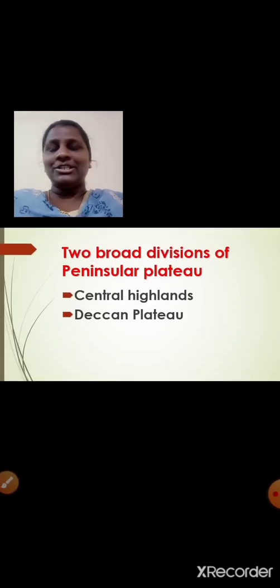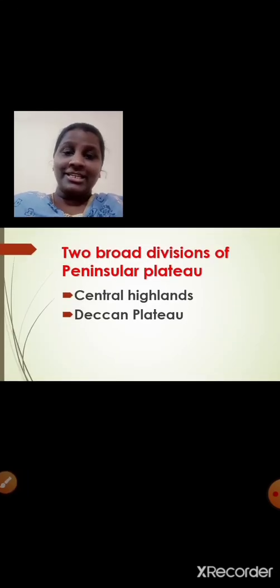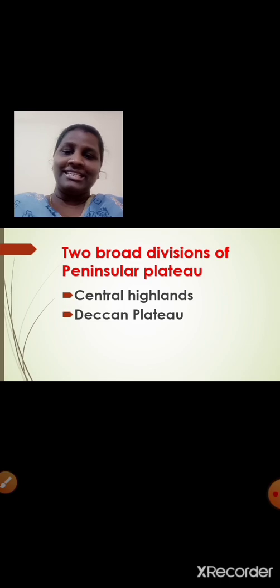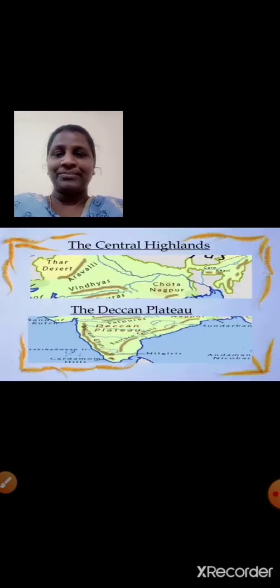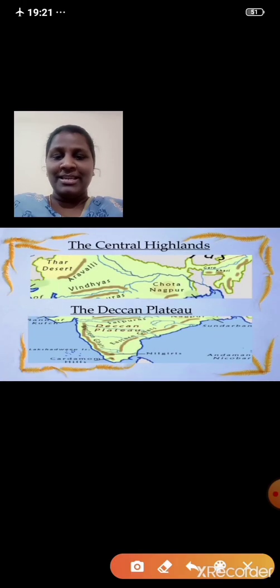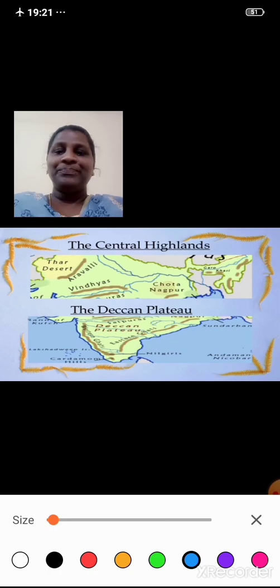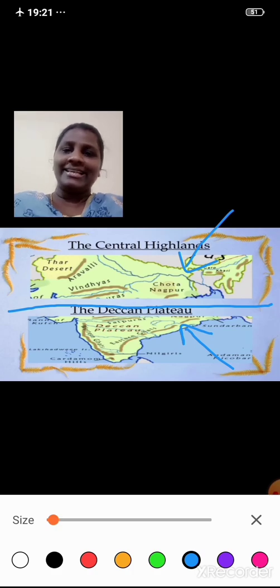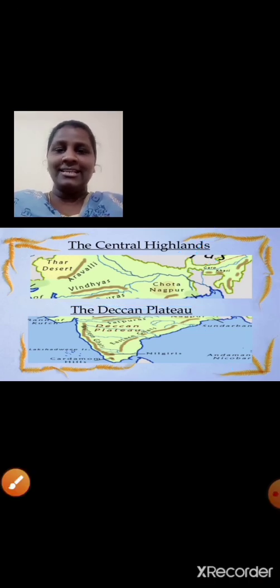Two broad divisions of the peninsular plateau. The peninsular plateau is divided into two divisions. One is the Central Highlands and the other one is the Deccan Plateau. Here in this image, you can see the peninsular plateau region is divided into two divisions, the Central Highlands and the Deccan Plateau. We will be learning this in detail.